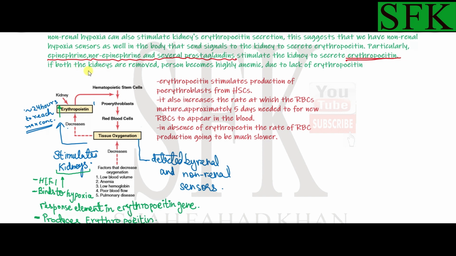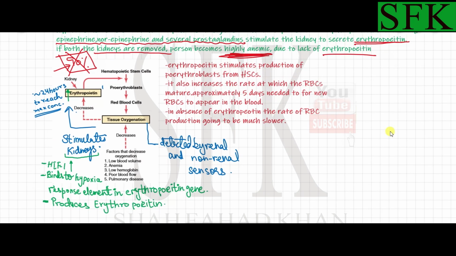And if the kidneys are removed, what would happen? The 90% of erythropoietin which was produced by the kidney will not be available. And if erythropoietin is not available, the person will become very anemic. The red blood cell concentration will not become high enough, and due to lack of erythropoietin, the person might become highly anemic and death might occur. Okay, let's move forward now.